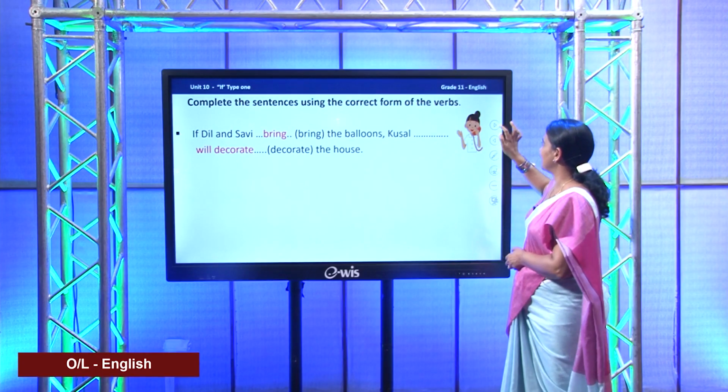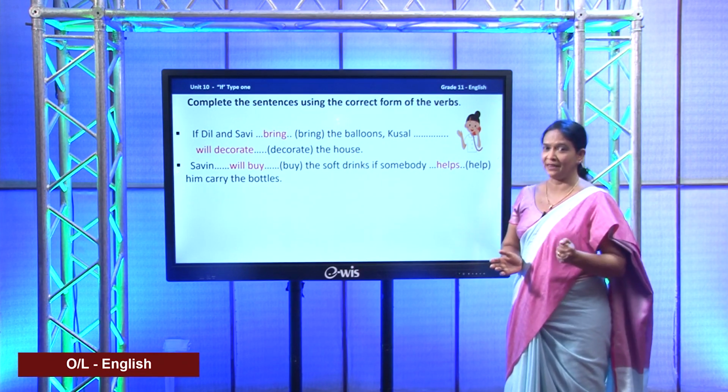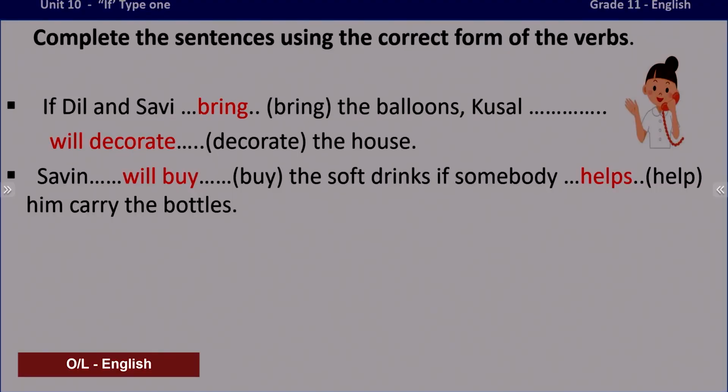Okay, the second one. First identify the condition. It comes with if. There the verb should be in simple present. Saveen blank the soft drinks. Is that the condition? No, you can't see if there. But look at the other part. If somebody. So, this is the condition.